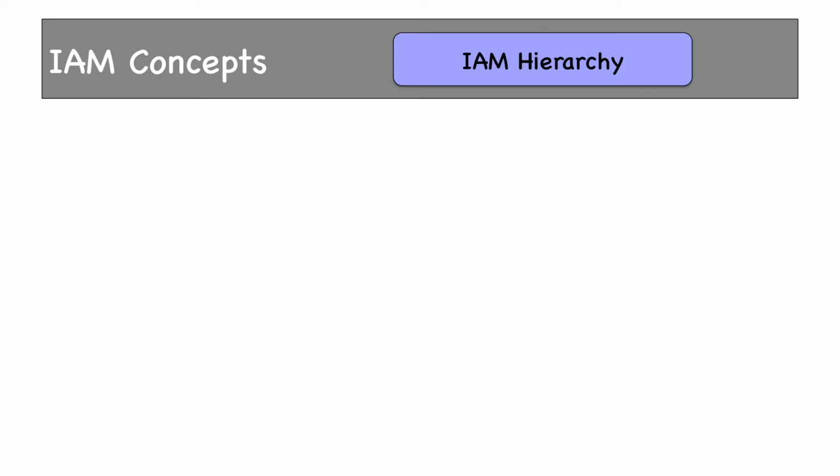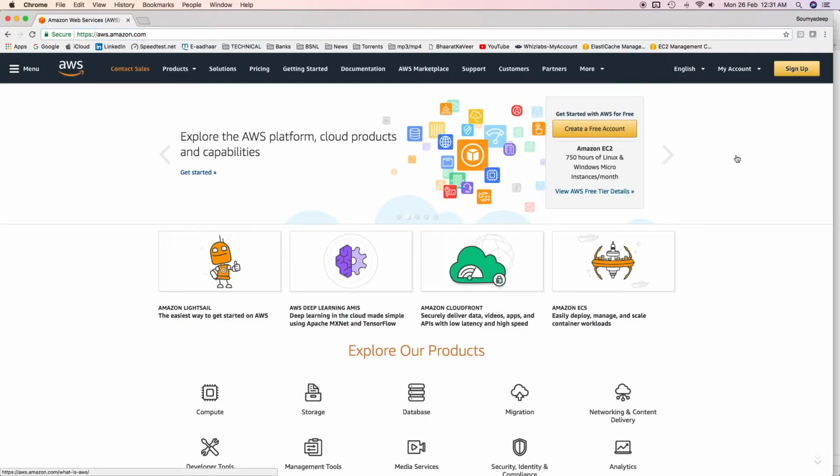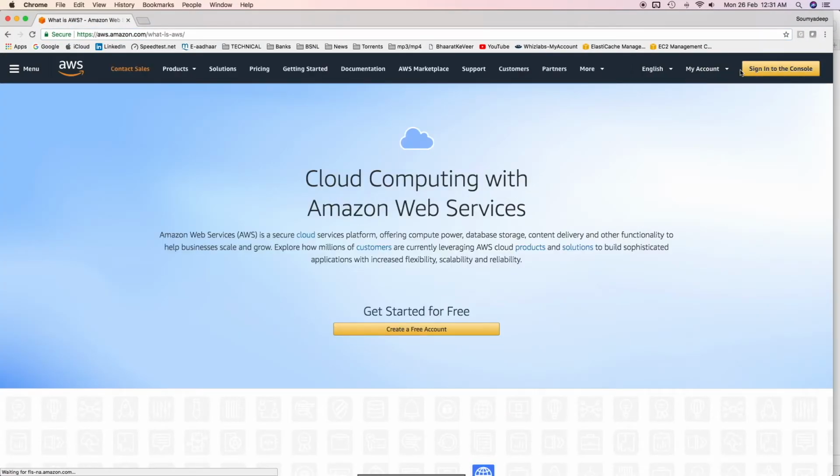Till now, you have seen that I used my email ID and password to log into my AWS account and did everything from there. Let me show you once. You type aws.amazon.com, click on My Account and then click on AWS Management Console.